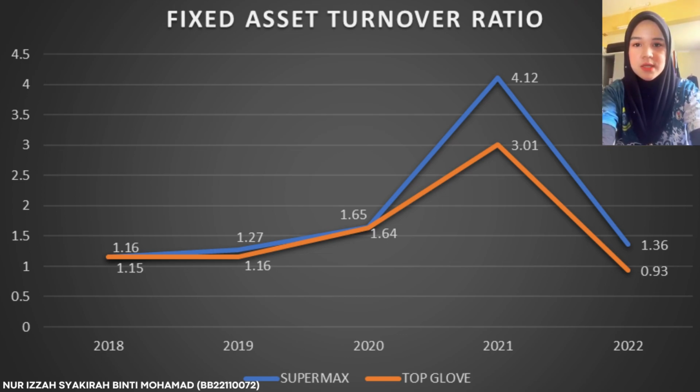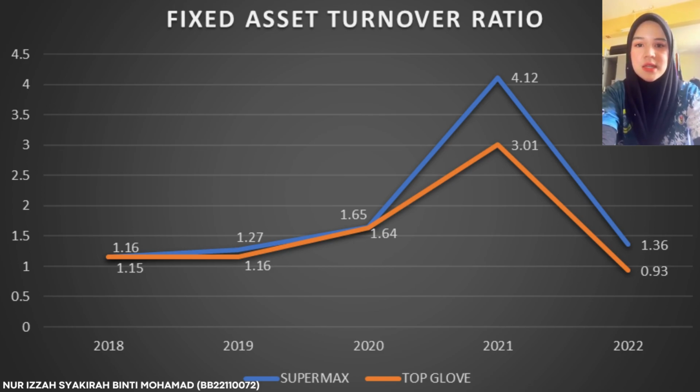I would like to present the fixed asset turnover ratio. As you can see in the graph, based on the fixed asset turnover ratio, SUPERMAX and Top Glove went upward from 2018 to 2021 and decreased in 2022. The highest ratio for SUPERMAX and Top Glove is 4.112 and 3.01 times respectively in 2021, before going downward in 2022, which is 1.36 and 0.93 times respectively.